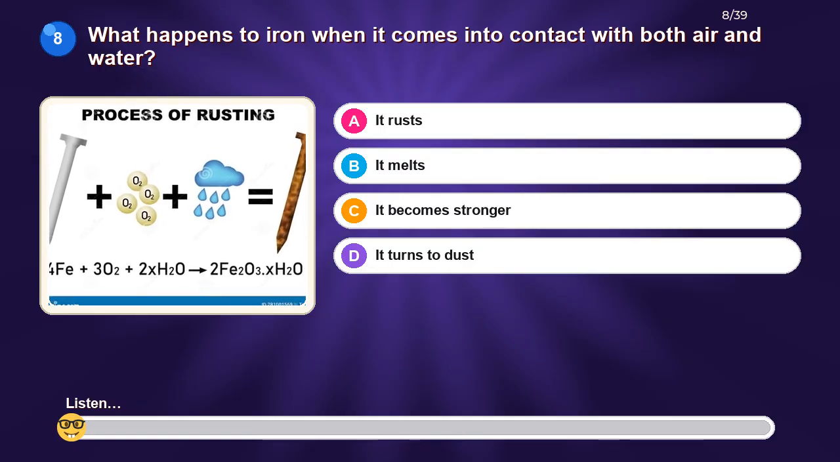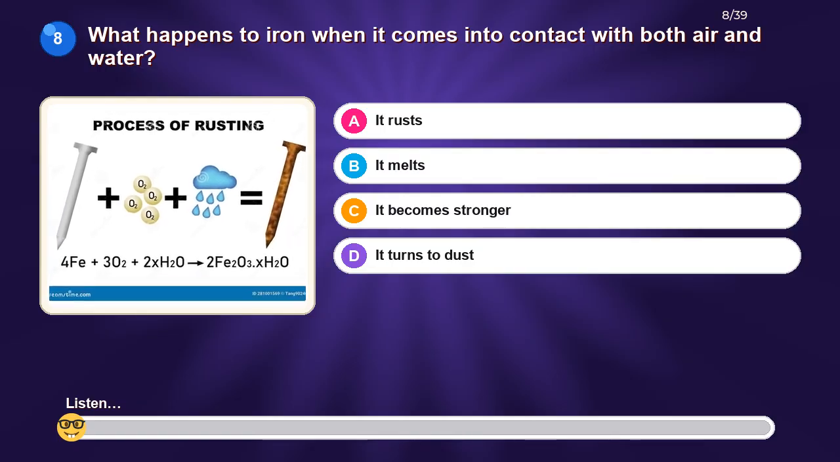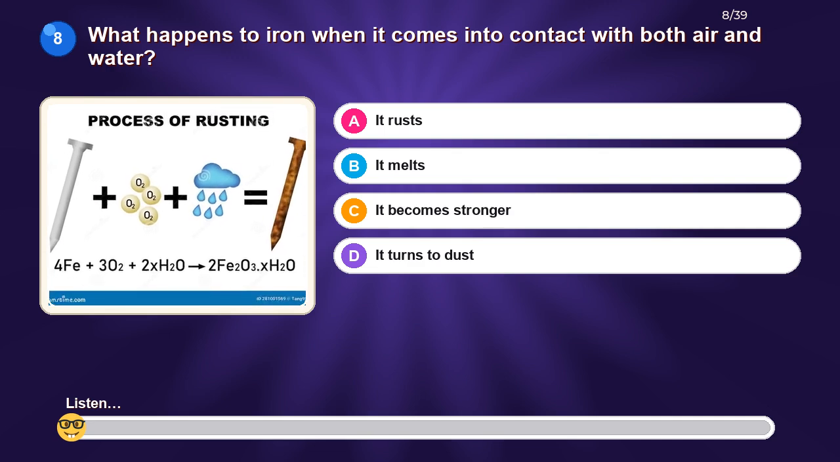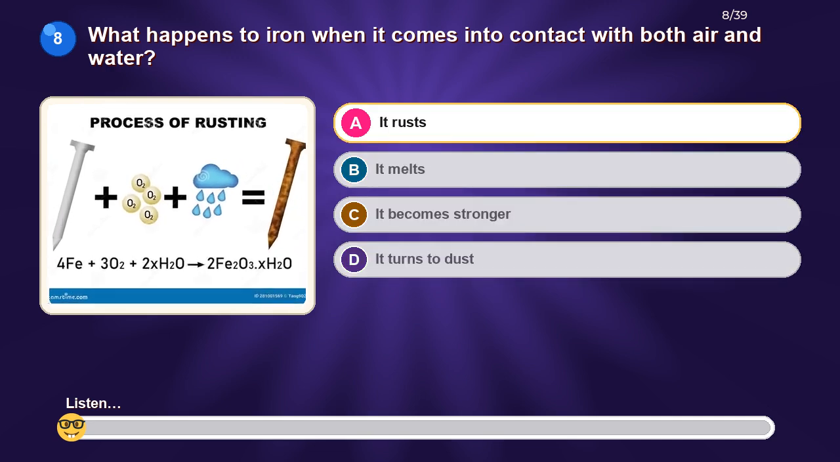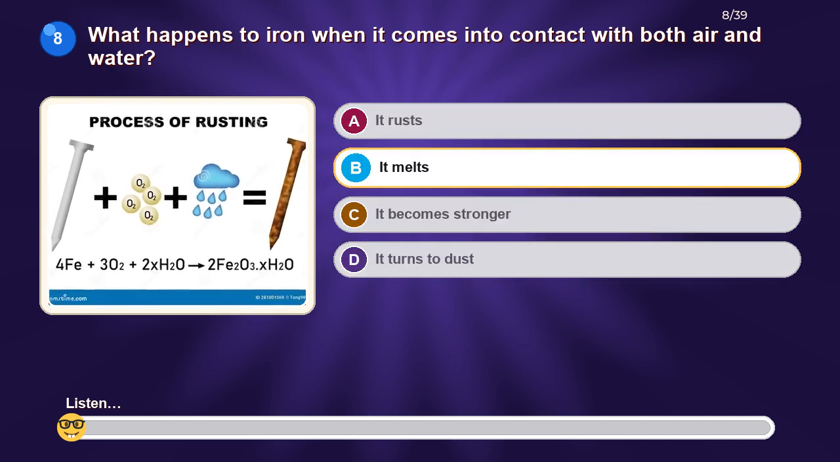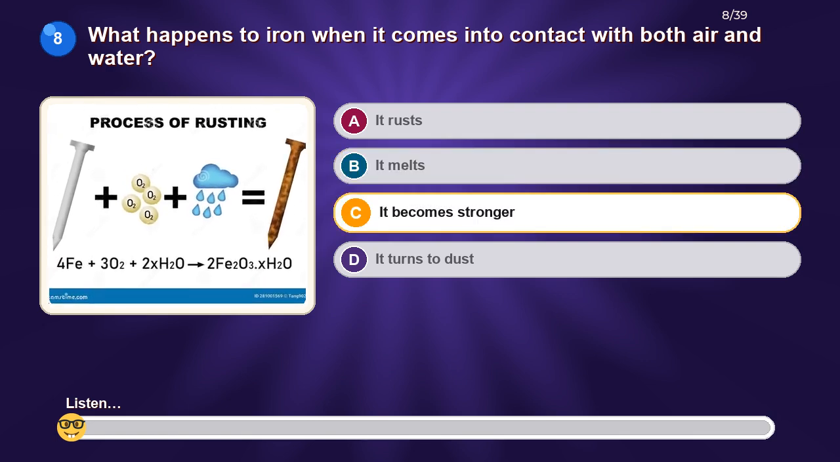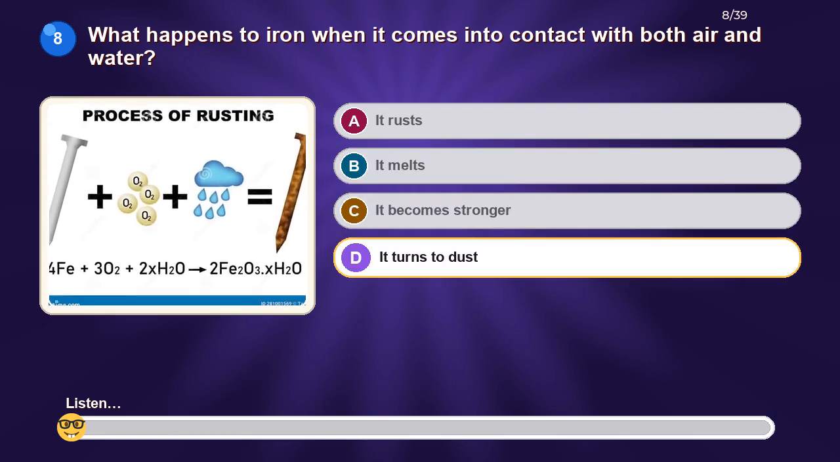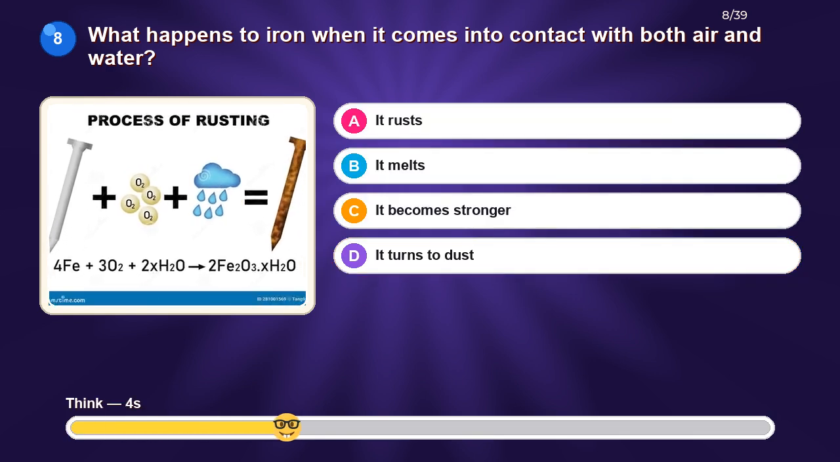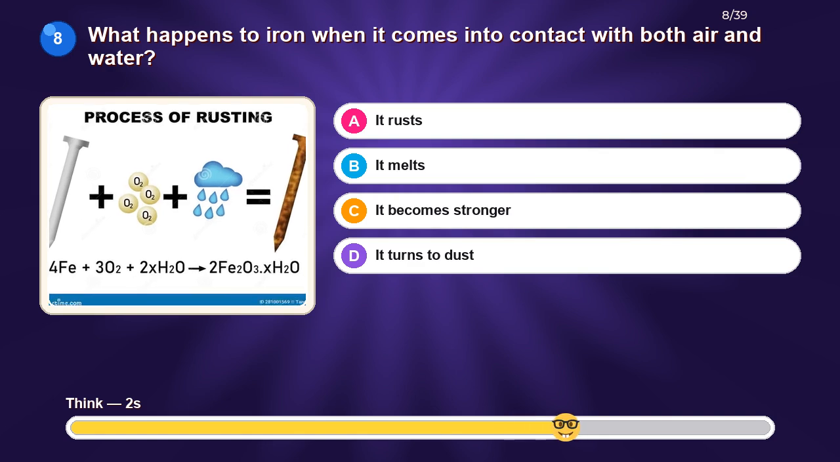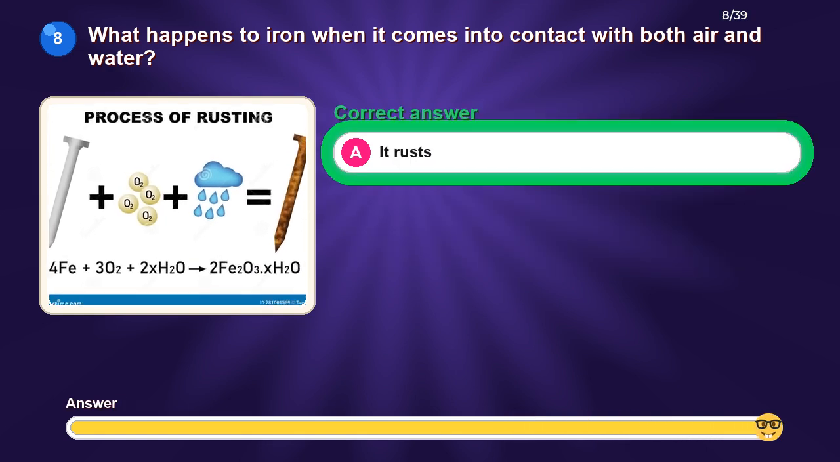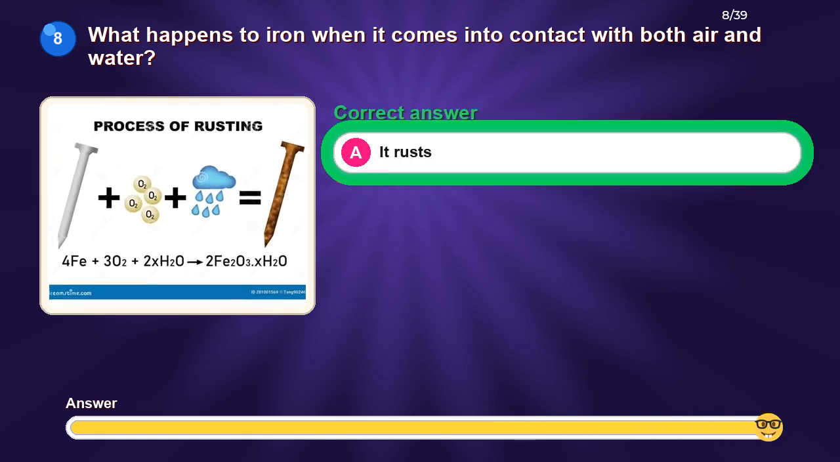What happens to iron when it comes into contact with both air and water? Option A, it rusts. Option B, it melts. Option C, it becomes stronger. Option D, it turns to dust. The correct answer is it rusts.